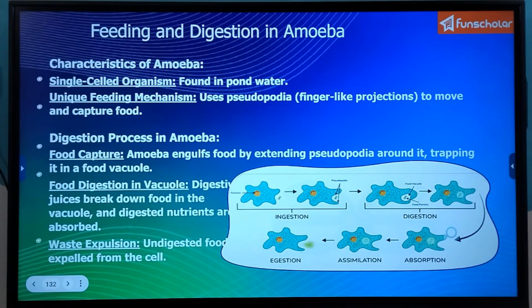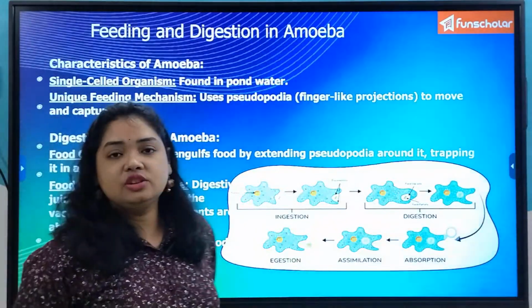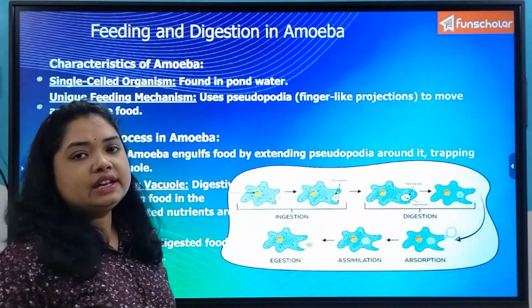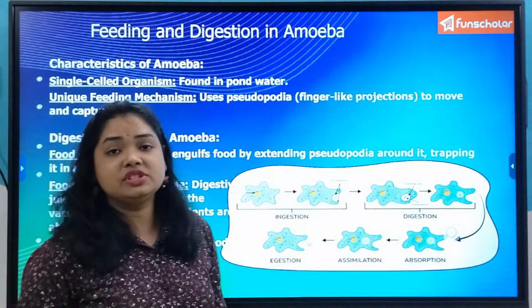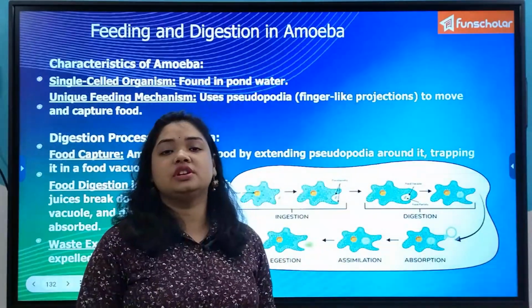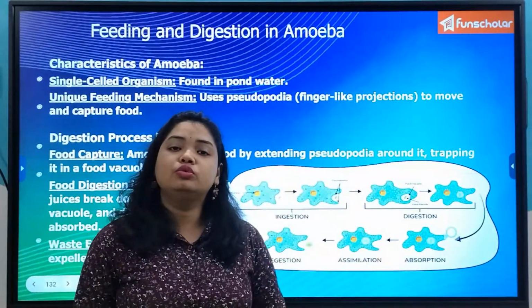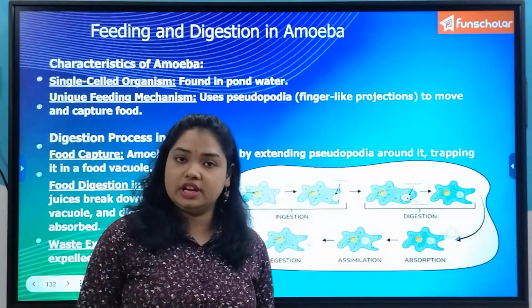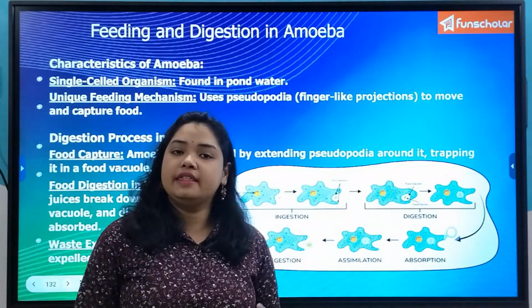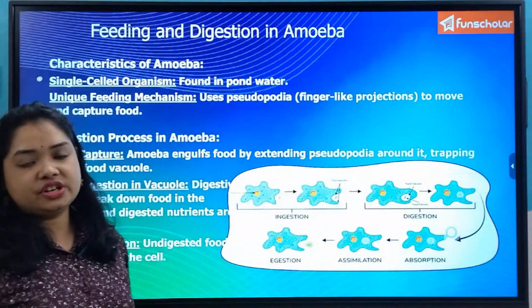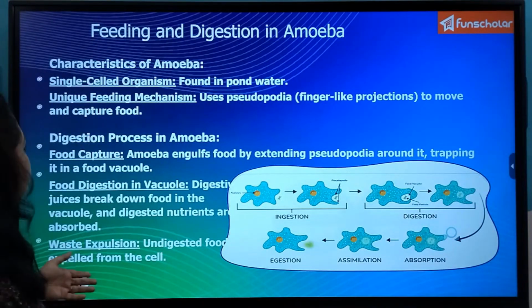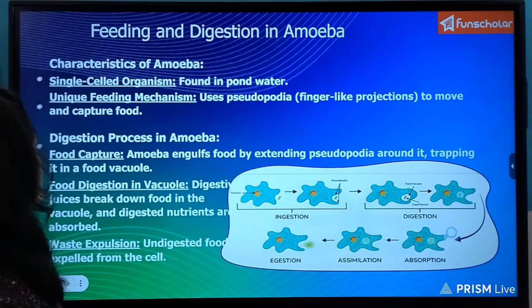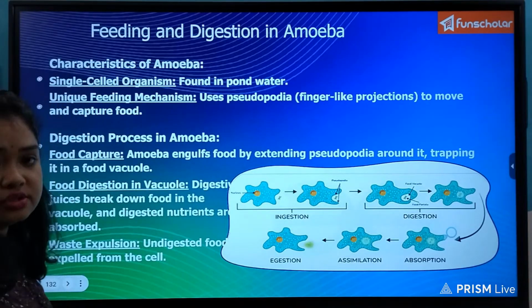So therefore, what did we watch? We watched that since amoeba we know is a unicellular organism, it does not need a transportation system or a circulatory system just like human beings or other animals to circulate the nutrients absorbed to distribute to all the cells of the body. It is made up of a single cell only, and therefore the feeding and digestion in amoeba is a very simple process. How does it happen? It happens through a process called endocytosis and exocytosis.